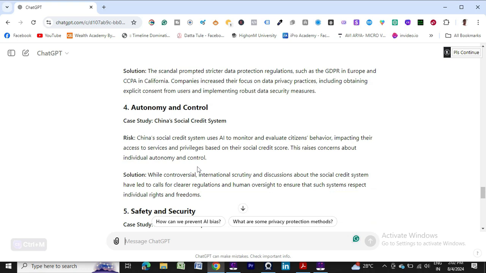If you want further information, suppose you don't know anything about China's social credit system, you can again ask, explain the case study of point number 4.